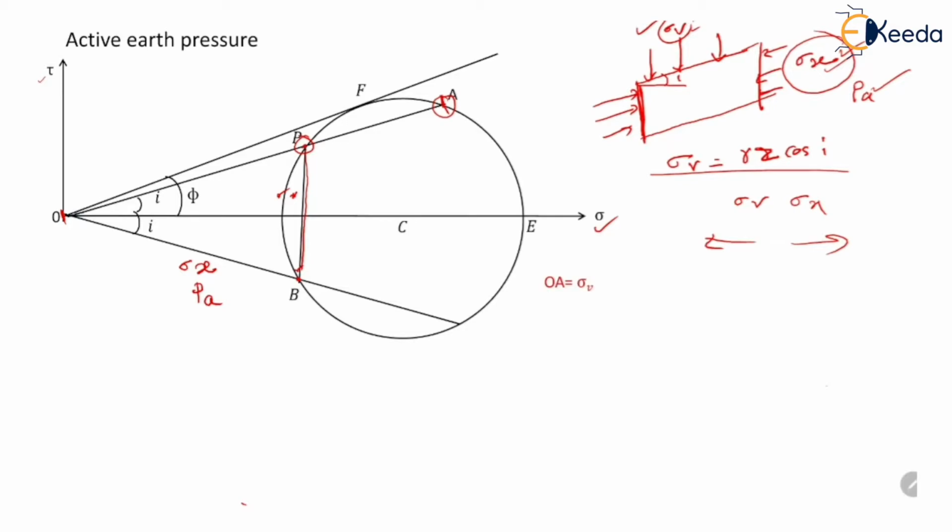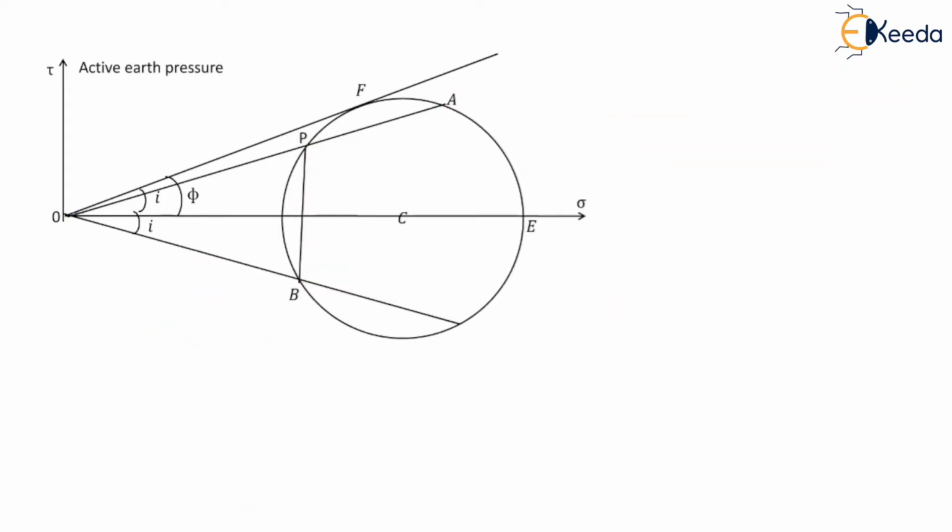So in short, OA is equal to sigma V, the vertical stress, and OB is equal to PA, which is the lateral stress as well as the active earth pressure. So this OB is numerically equal to OP. OB equals OP, so OP will also be equal to PA.